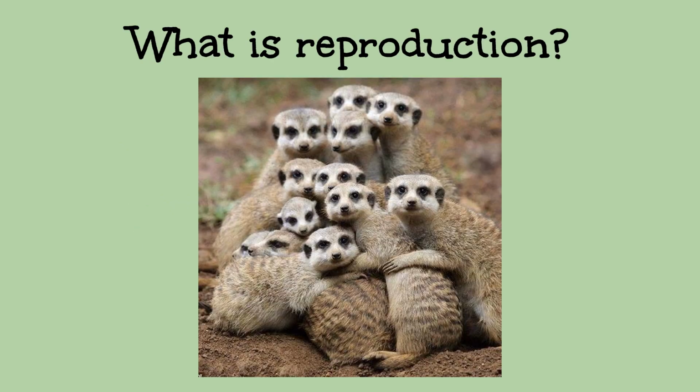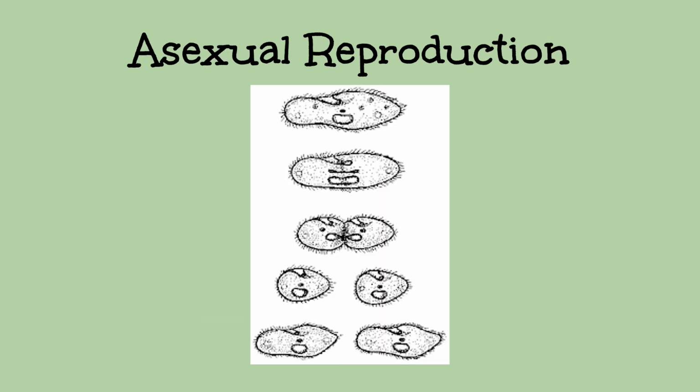Recall that one of the characteristics of life is that organisms reproduce. Reproduction is the process by which an organism produces the same of its kind. One way for organisms to reproduce is asexually. The prefix a means not. So asexual reproduction means not sexual reproduction.